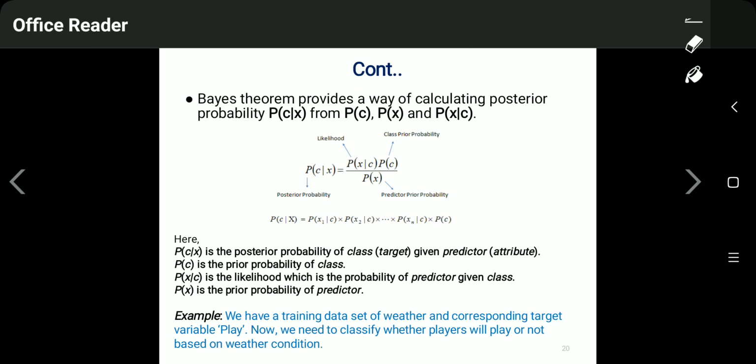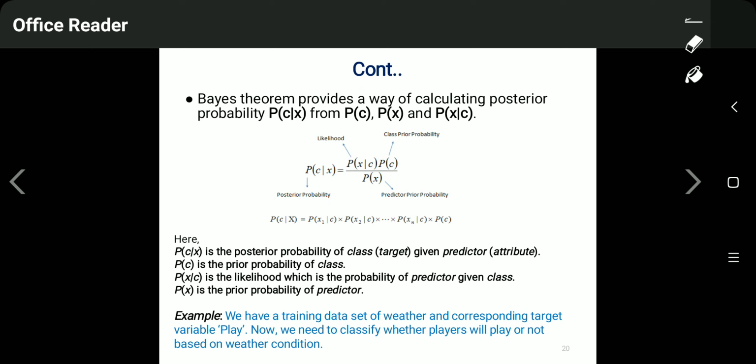Bayes theorem says P(C|X) is the posterior probability. P(X|C) is the likelihood, the probability of X given the class C, where X is the predictor variable and C is the target class. P(C) is the class prior probability, and P(X) is the predictor prior probability. These things we have already discussed in our previous lectures.